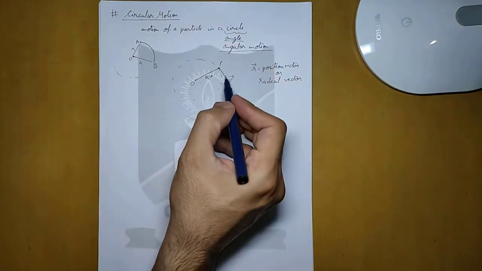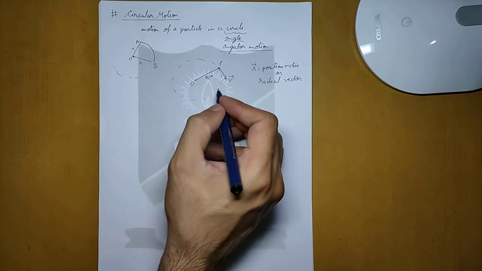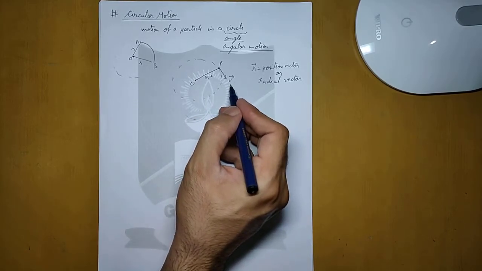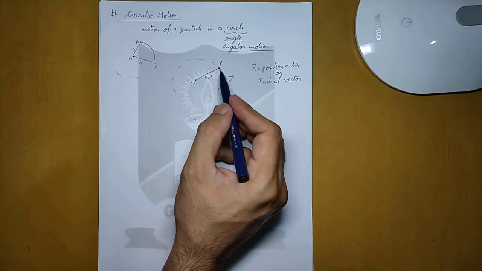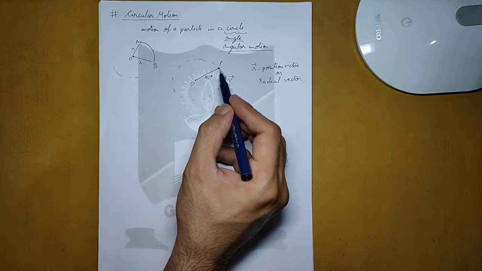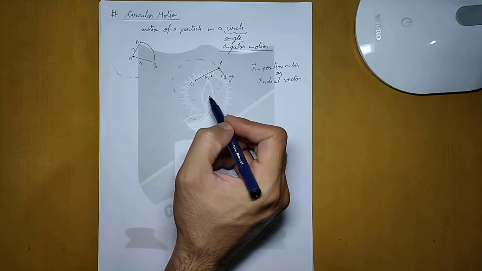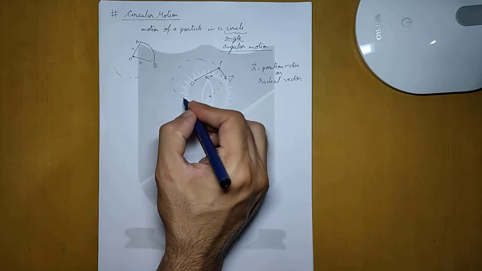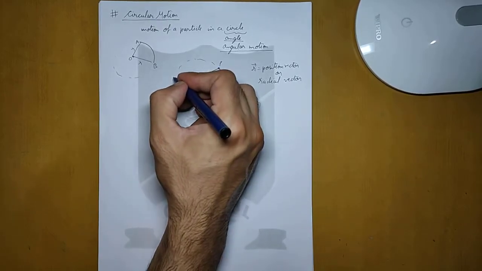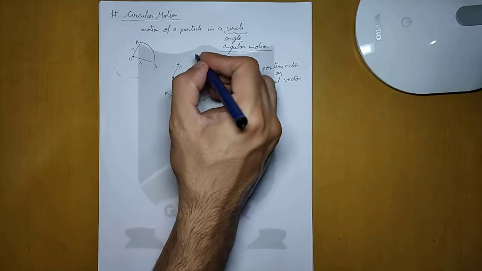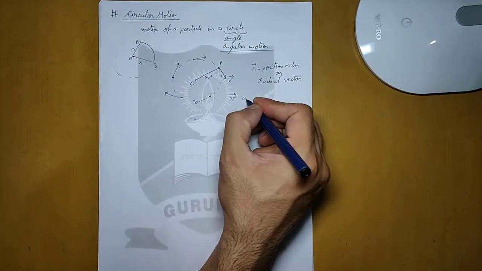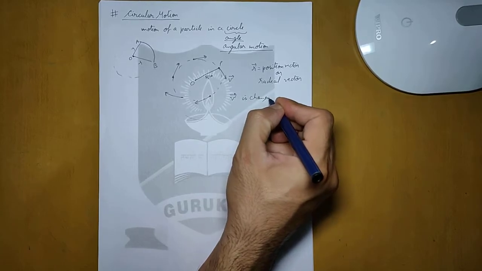And since the direction of this vector will keep on changing, because velocity is a vector quantity, it will have magnitude as well as direction. So even if the magnitude is constant, even if the speed of the particle around the circle is not changing, since its direction will change at every point, the tangent will point in a different direction, so we can say that velocity is changing.